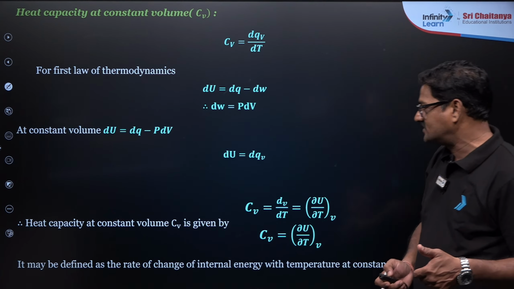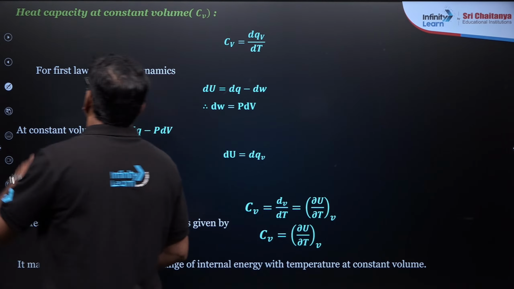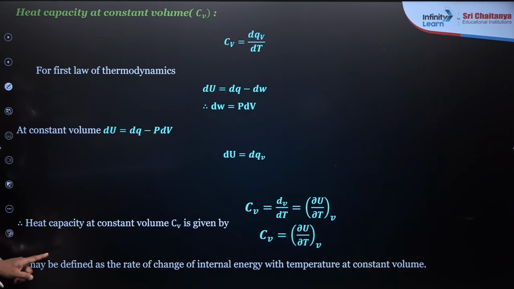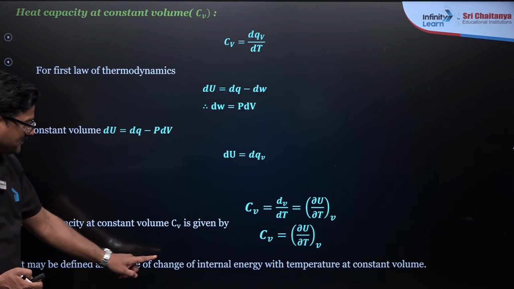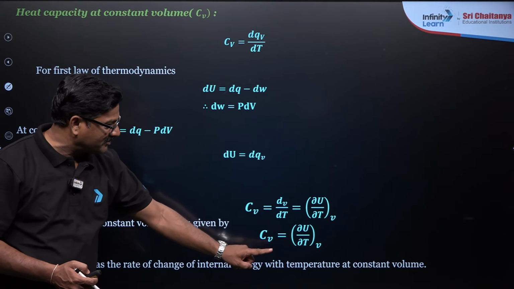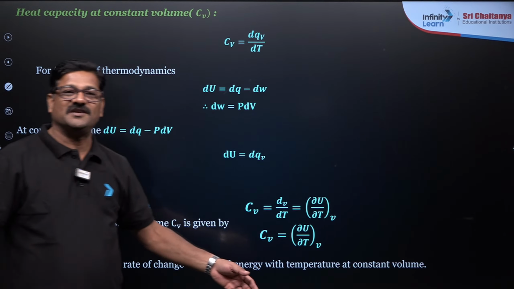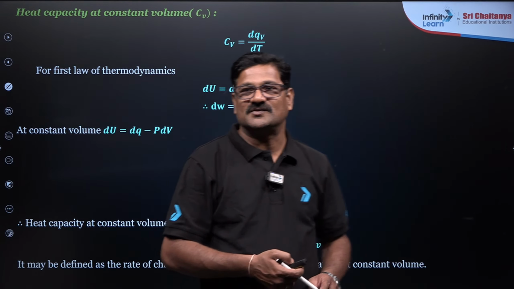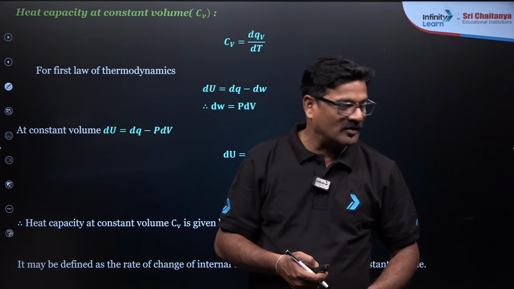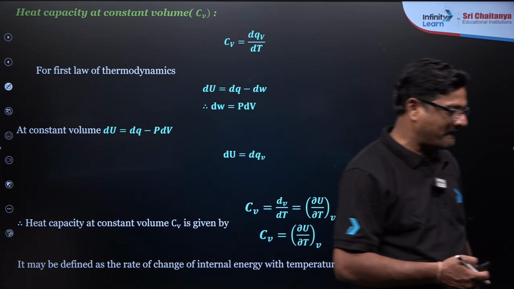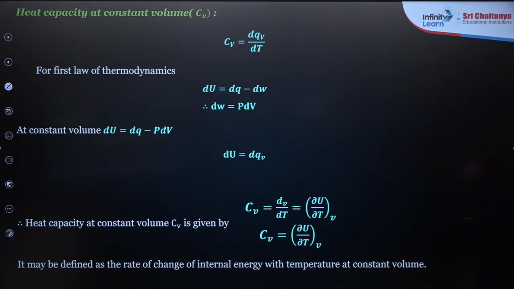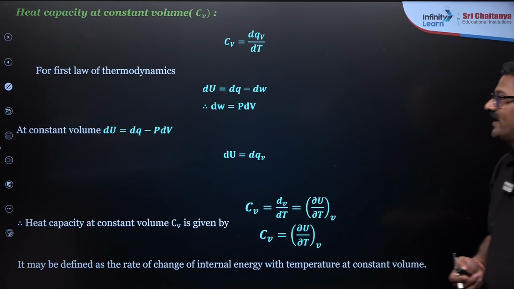And let us talk about the Cp. The heat capacity at constant volume is defined as the rate of change in internal energy with temperature at constant volume, or the specific heat capacity at constant volume. Are you getting or not, dear children? Fine.